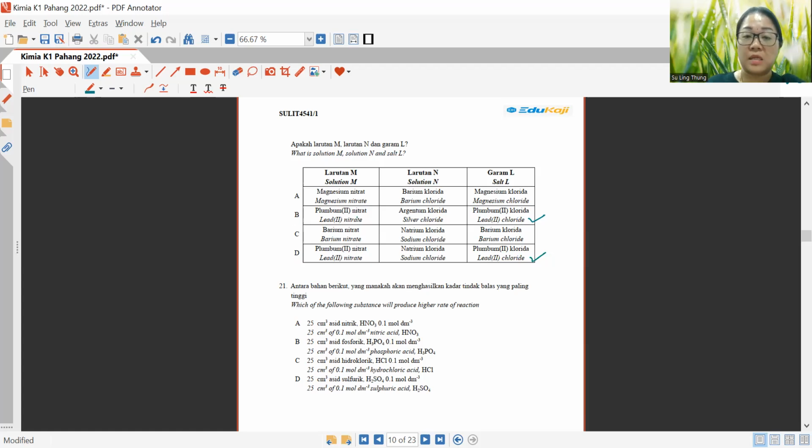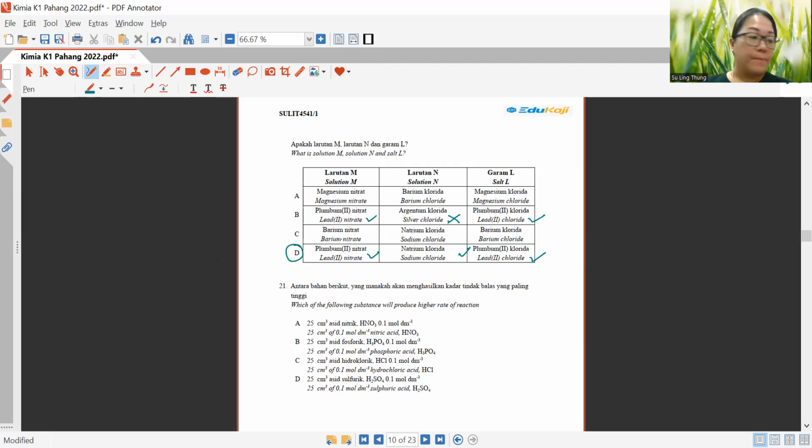Okay, let us look at the type of solution. So B and D have the same type of solution for solution M, but solution N, let's look. Silver chloride. This is sodium chloride. Silver chloride is one of those insoluble salts. So when an insoluble salt is mixed with a soluble salt, there is still possibility to form an insoluble salt, but we cannot confirm that that is actually the salt itself. Okay, which is why the answer is D.